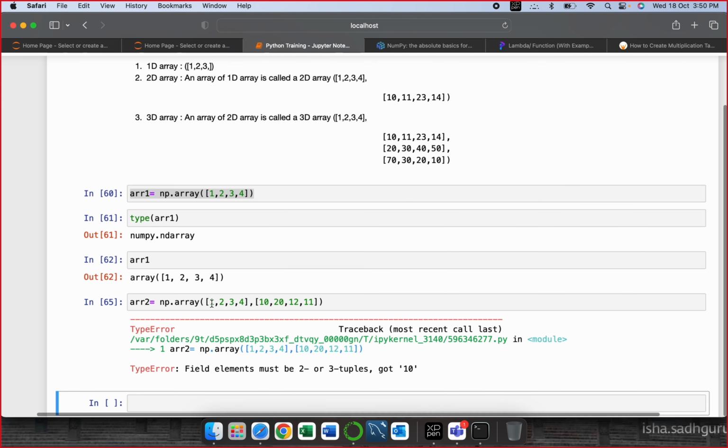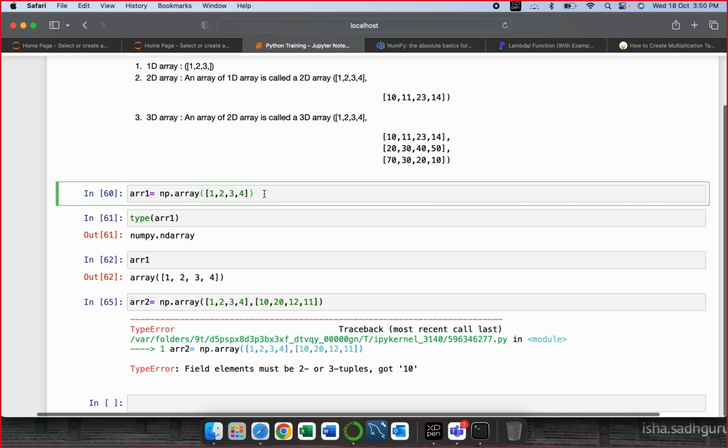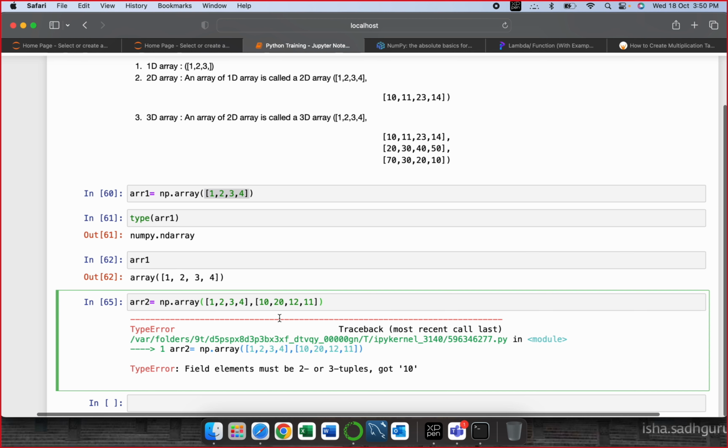So once we are creating an array, you have to define the entire set. See over here, in a NumPy 1D array, we are providing this entire thing in square brackets. So when you are providing a 2D array, you have to put this entire thing in square brackets. So this is one 1D array, this is another 1D array, and this entire set forms your 2D array.